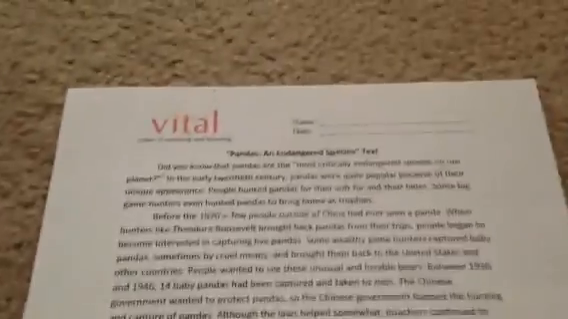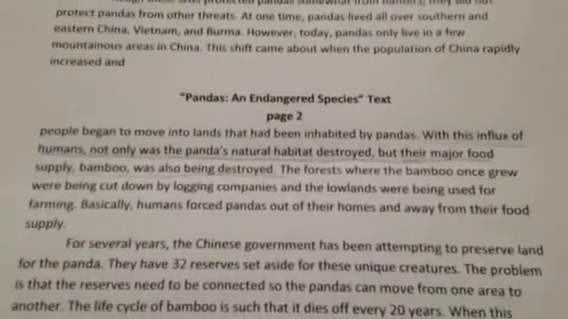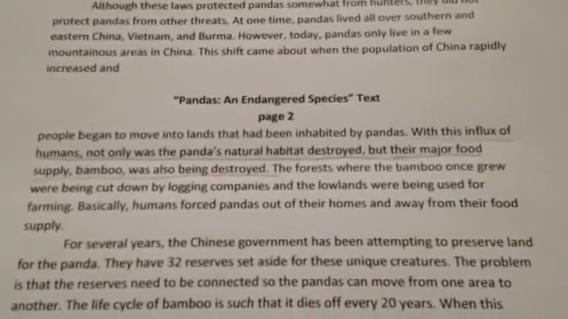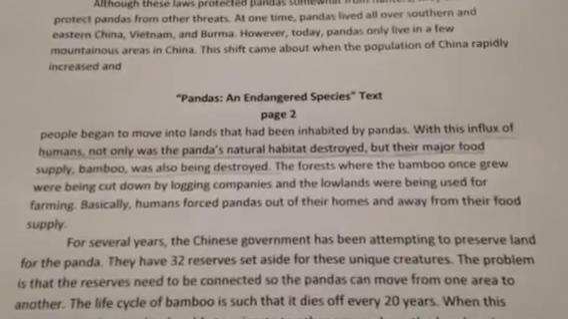So now we're going to cite our last piece of evidence. You could look at either article, since we already used an example from each, but we are going to look at this article. So we are on the first page. Right underneath, it says page 2, but it's actually on the first page. So we're going to look at this piece of evidence that is underlined: "With the influx of humans, not only was the panda's natural habitat destroyed, but their major food supply, bamboo, was also being destroyed."